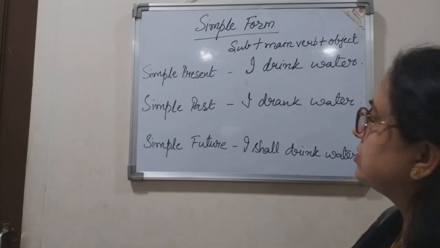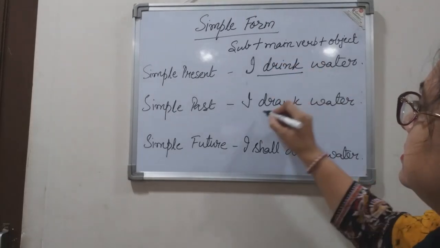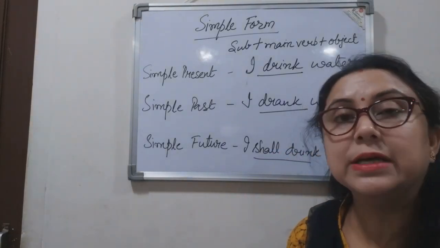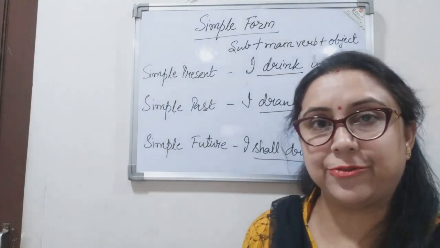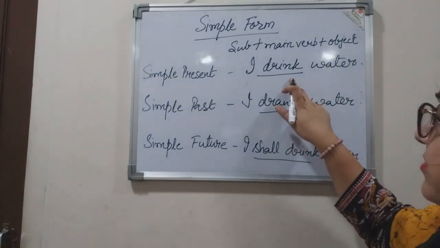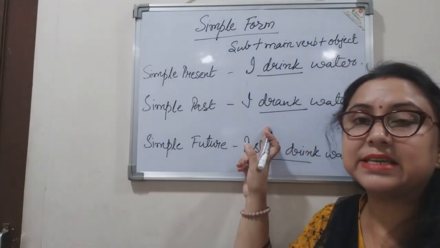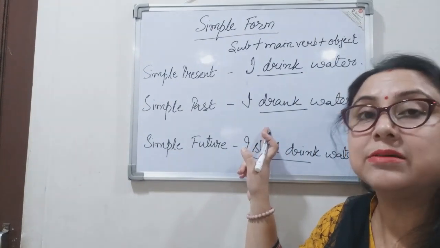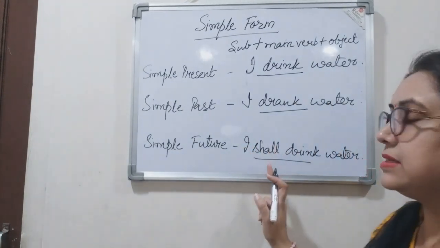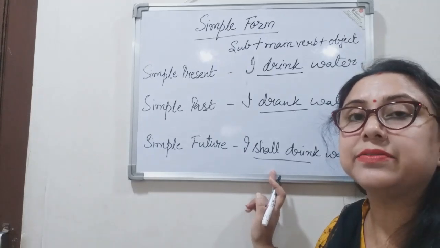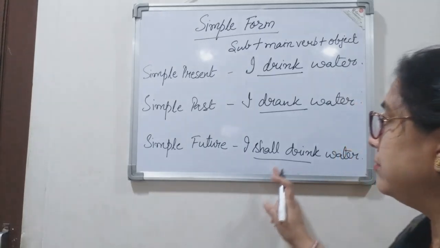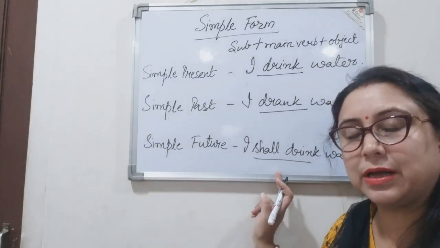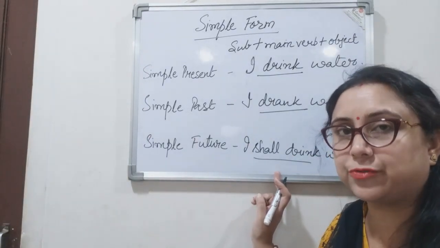So what do we notice here? Here the verb is in its first form, that is in the present form, right? In the first sentence. In the second sentence, I drank water, the verb is in its past form. And in the third sentence, that is in the simple future form, I shall drink water, the verb is in future form, right?